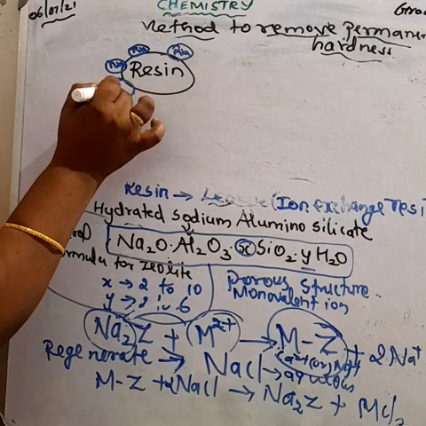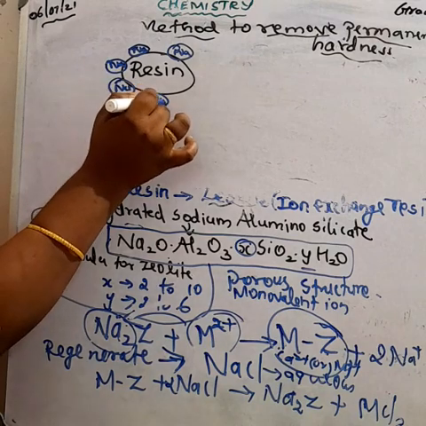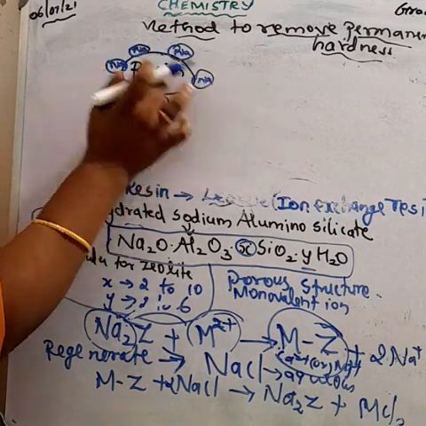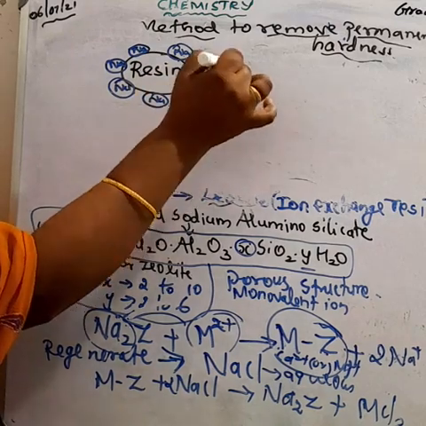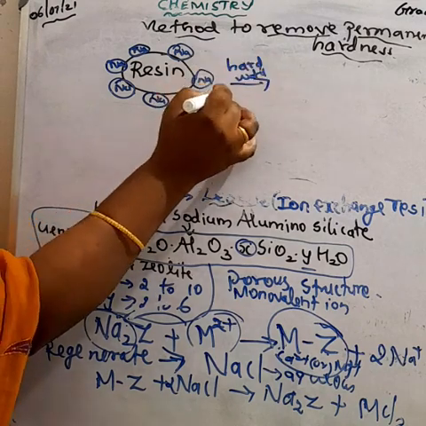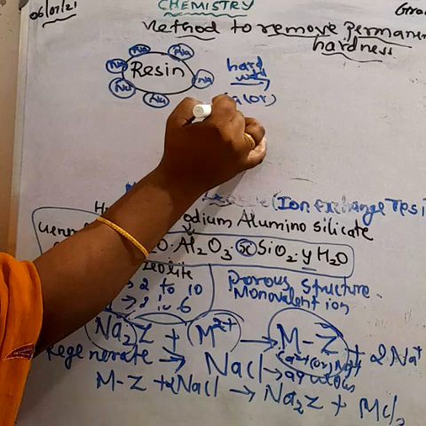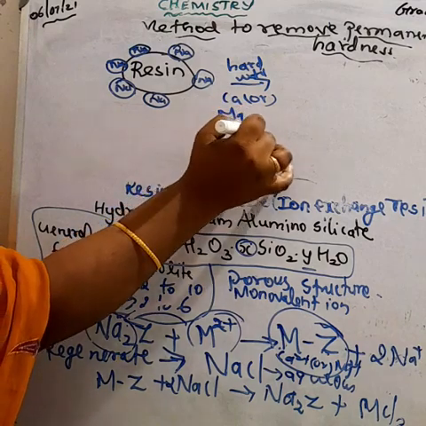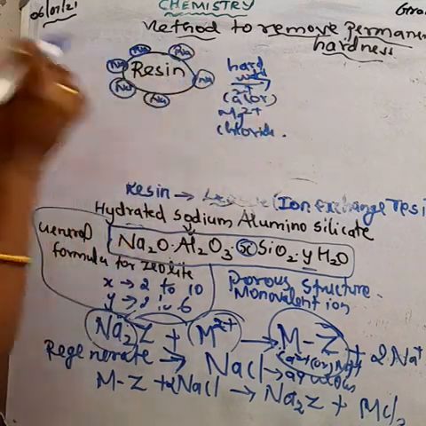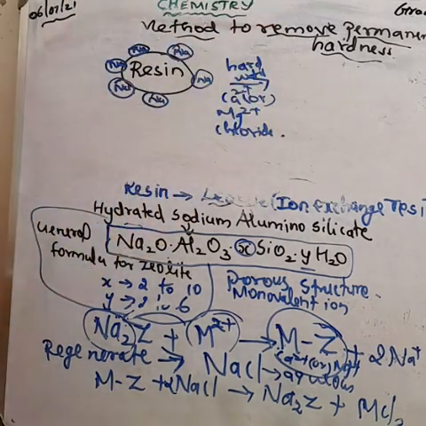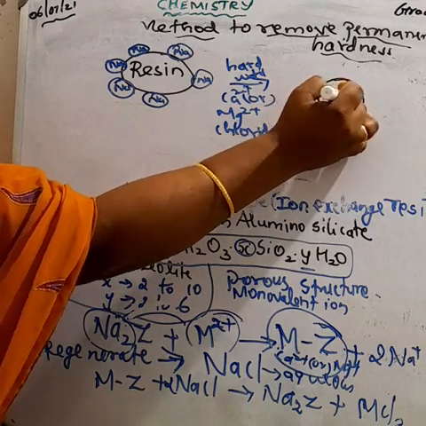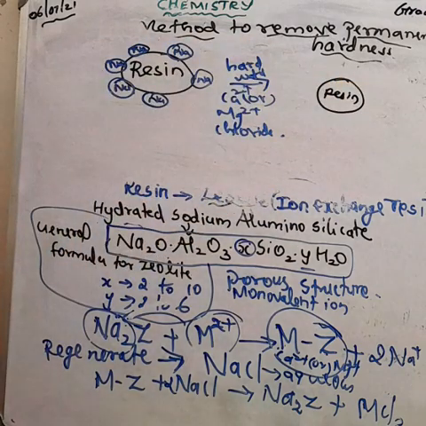When we pass the hard water through the zeolite bed, we can exchange the sodium in the zeolite bed with the metal ion present in hard water. What is the metal ion? Calcium or magnesium, Ca2+ or Mg2+, replaced by the sodium.